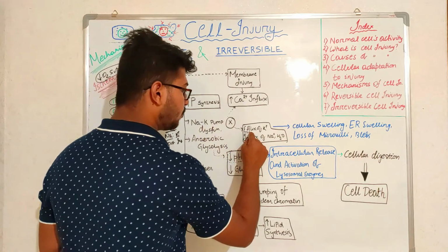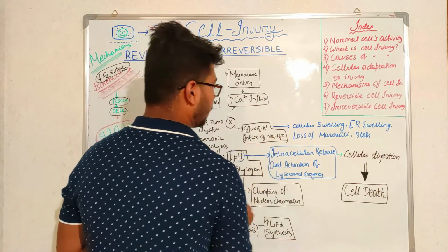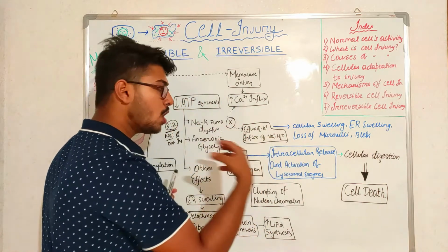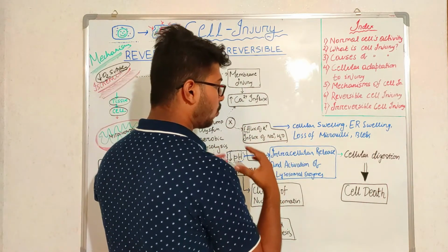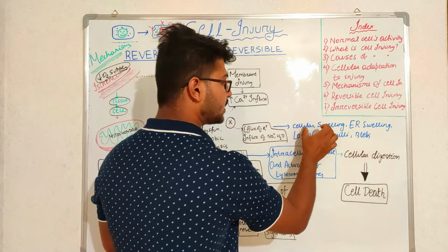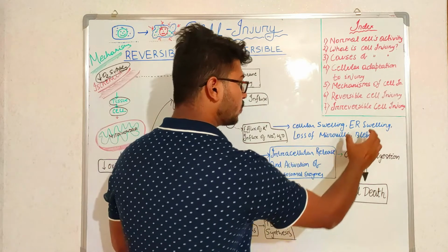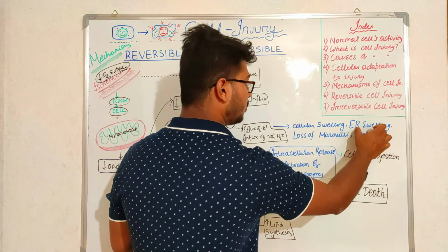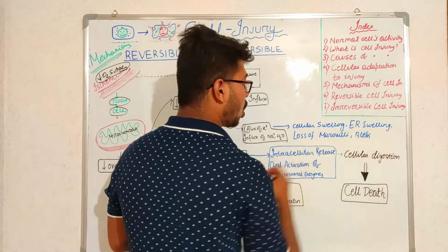There will be efflux of potassium and influx of sodium ion and water. Due to influx of more water, the cell will accumulate more water inside it, so there will be cellular swelling and some organelles also swell, that is endoplasmic reticulum swelling, then loss of the microvilli, then blebs, also the